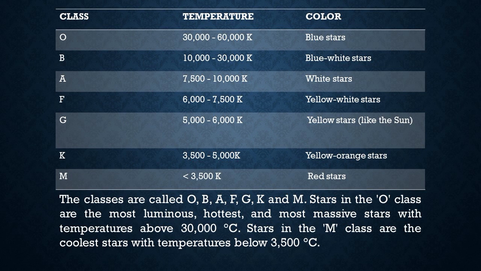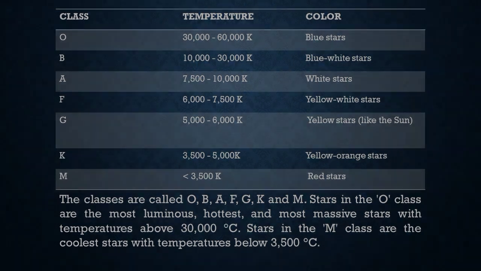Stars in the O class are the most luminous, hottest, and most massive stars, with temperatures above 30,000 degrees Celsius, while the stars in the M class are the coolest stars, with temperatures below 3,500 degrees Celsius.